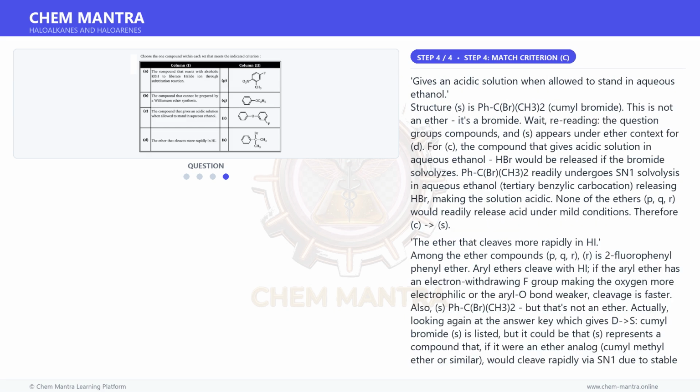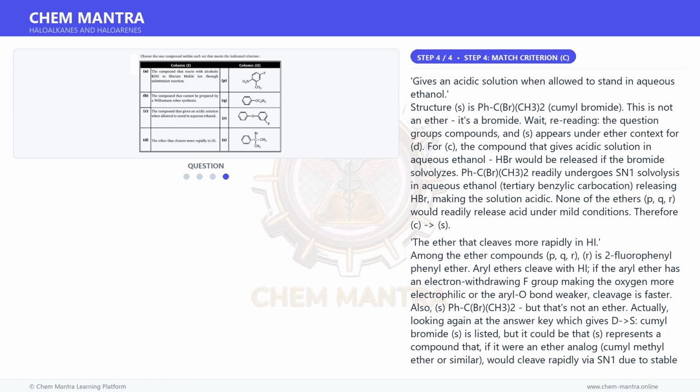And for the next step, which compound gives an acidic solution when allowed to stand in aqueous ethanol? Structure S is PhC(Br)(CH3)2, cumyl bromide. This is not an ether, it's a bromide.